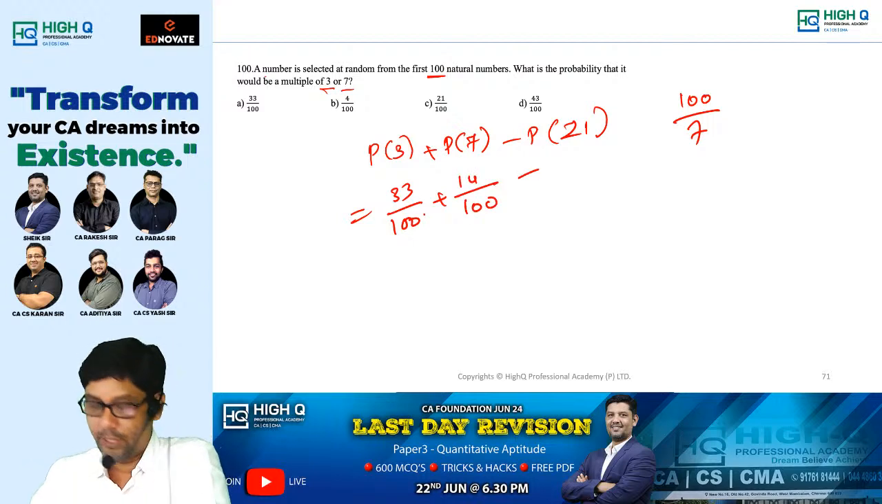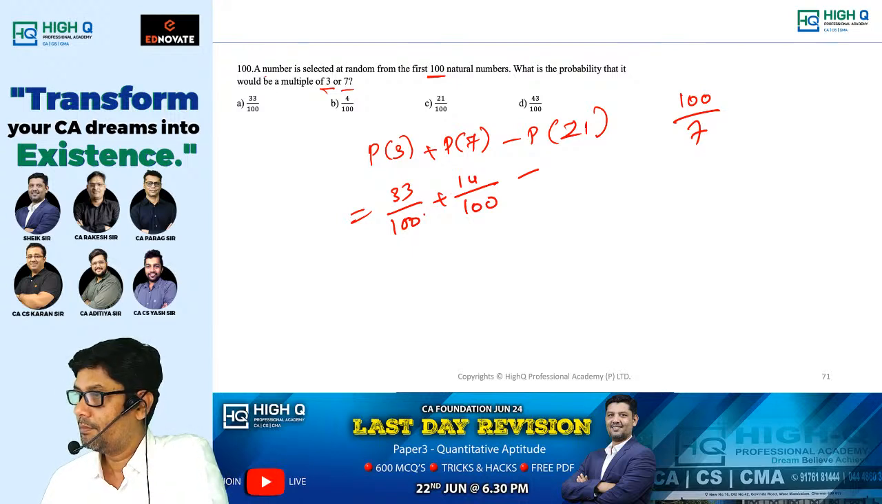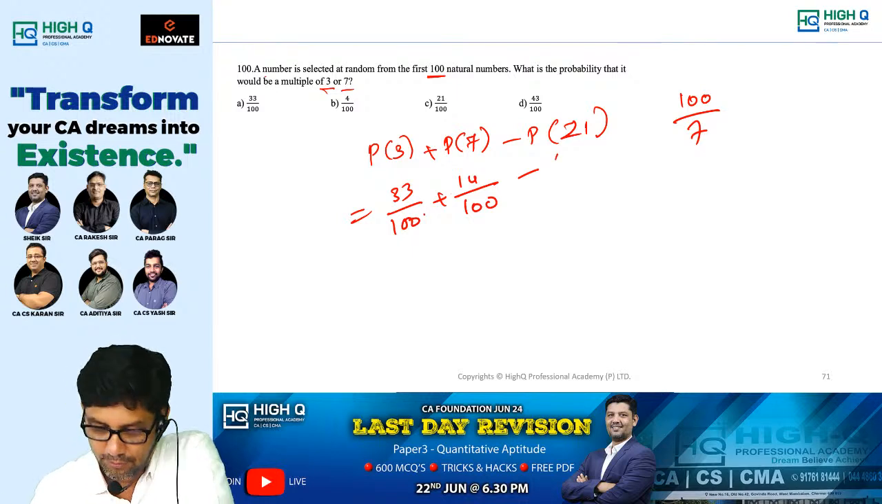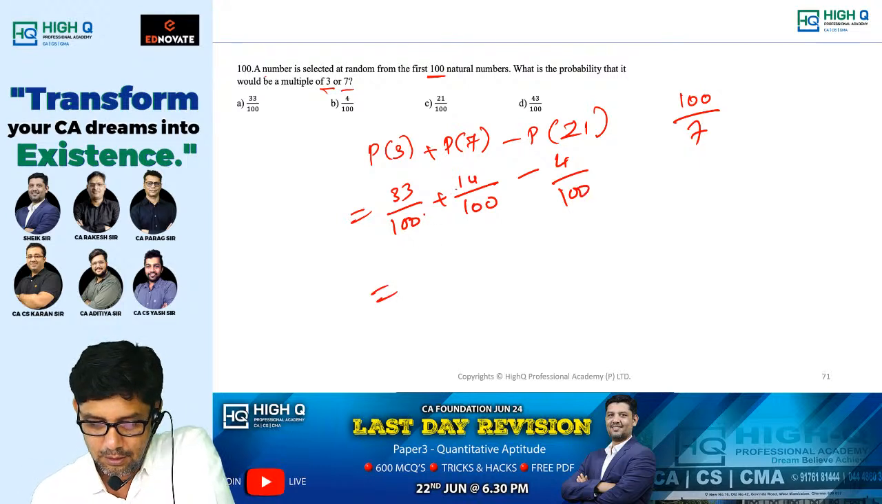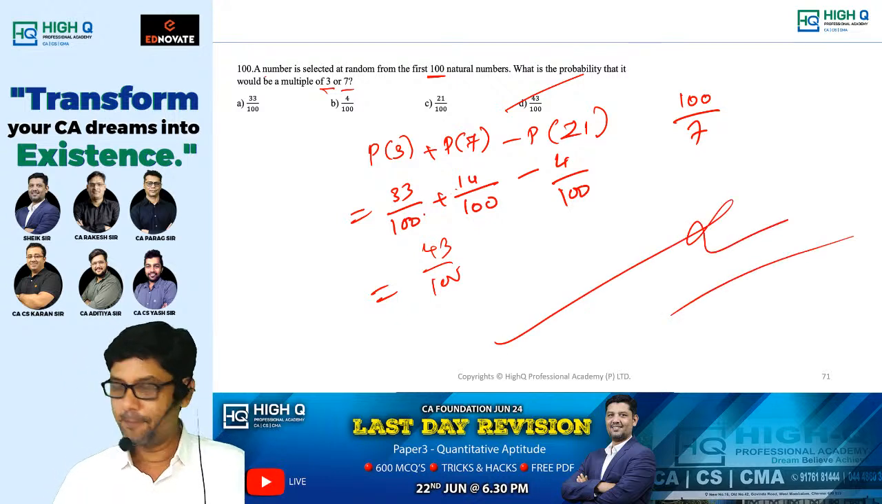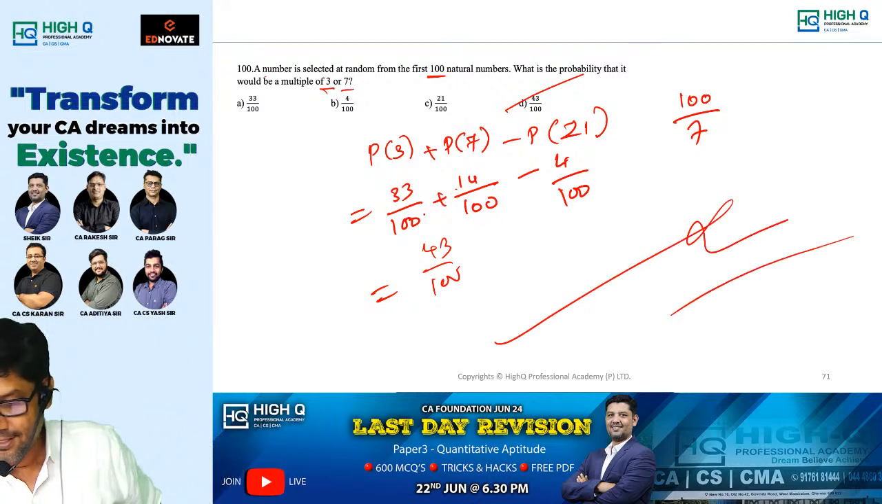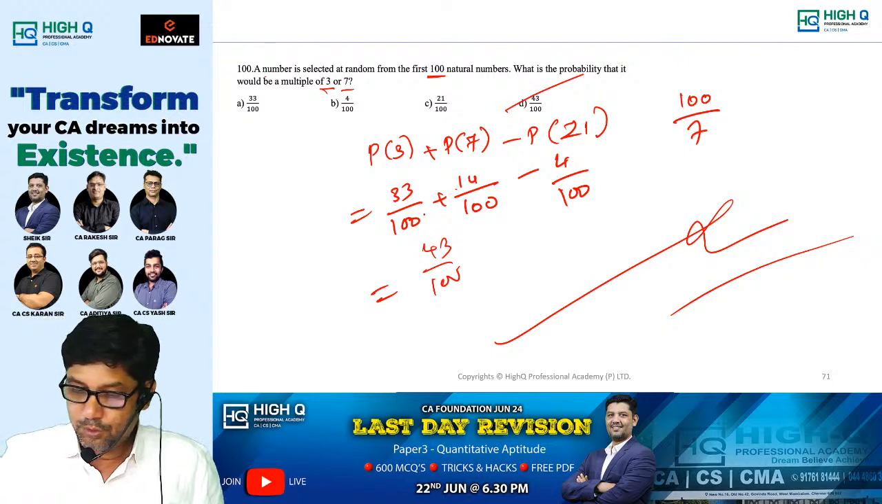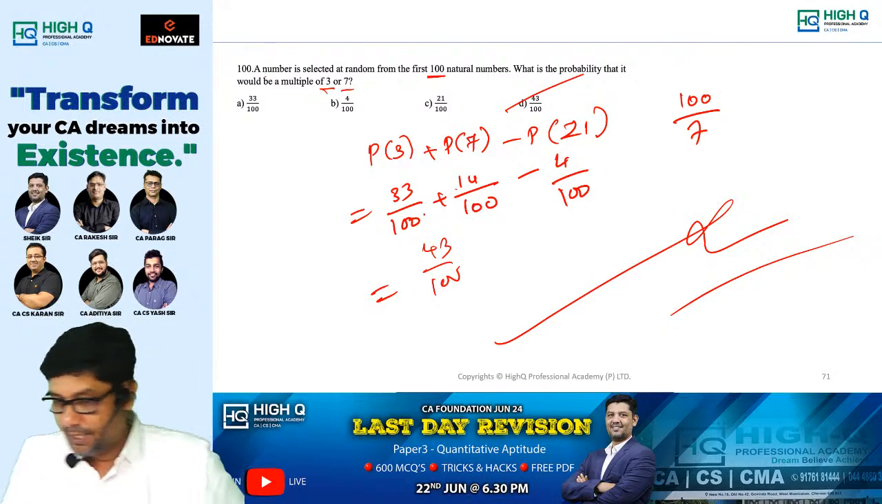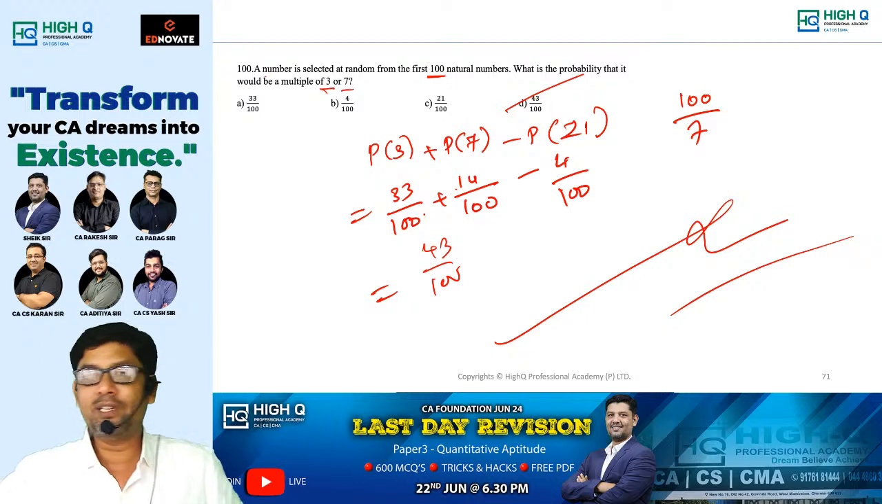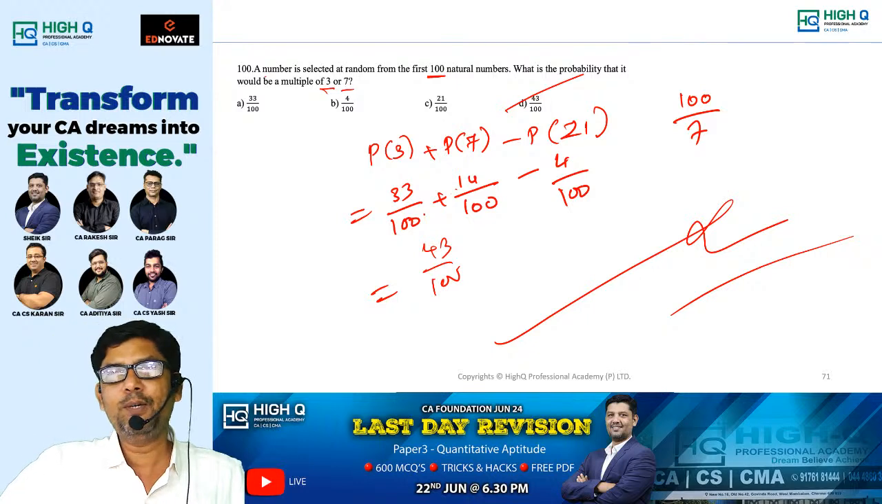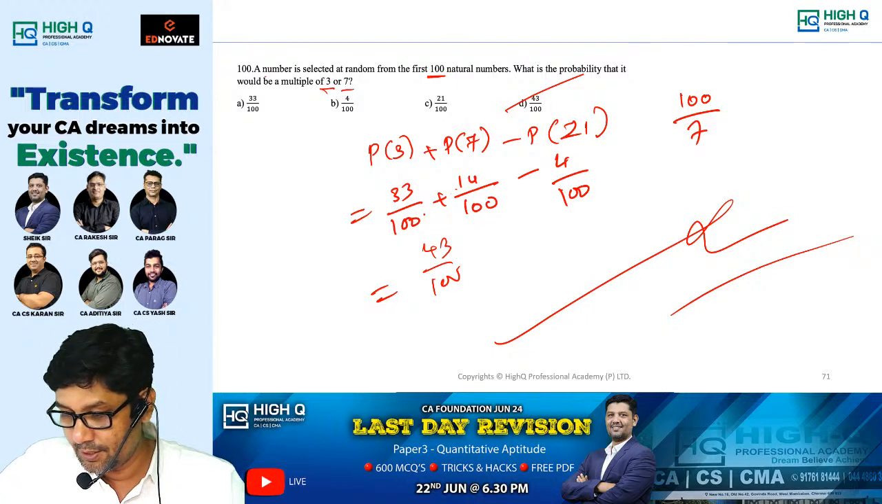21. 100 by 21. 4 point something, so therefore 4. Use the skill, 43 by 100. That's all, that's it. Yes, Riya, me too, sir. Okay, now see, we took hardly 1.5 hours with explanation.